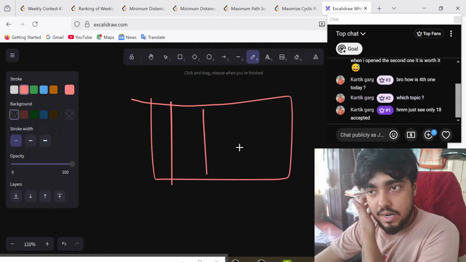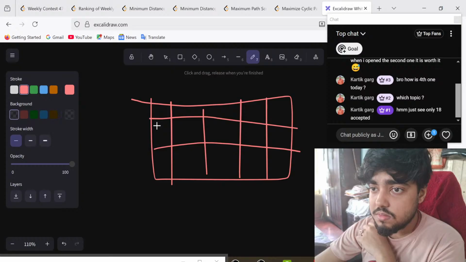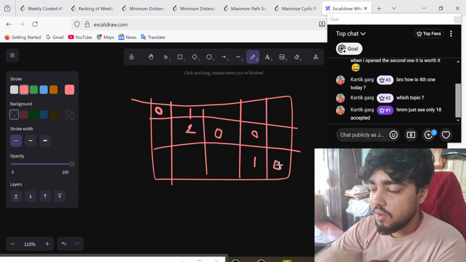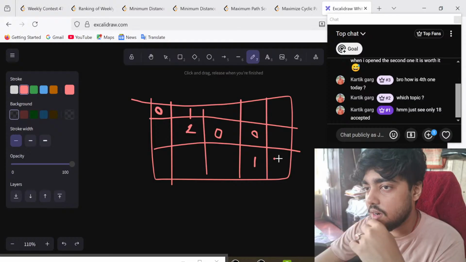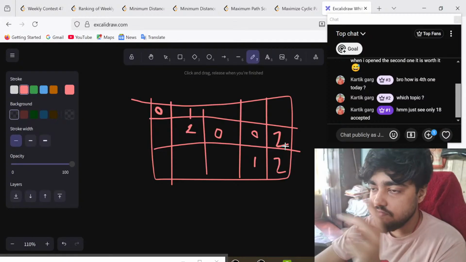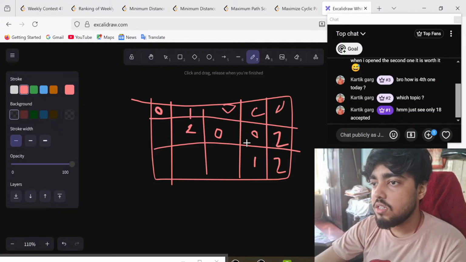It is telling us that the first element is 0. Okay, it was given in the question. Now let's say there is a 1 over here, 2 over here, 0 over here, 0 over here, 1 over here and 0 over here, or rather another 2 over here. Okay, and there was a 2 over here. The remaining of them, it doesn't matter. Let's say it is all zeros. It is not 1, it is also 0.